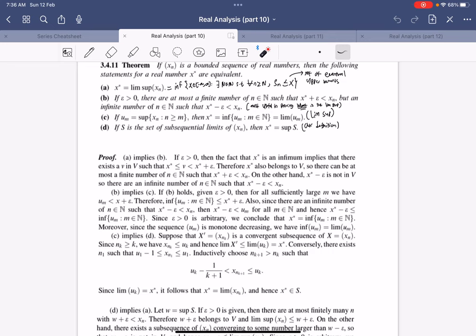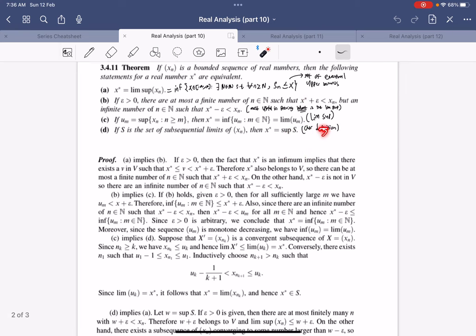And then on the other hand, if you take lim sup minus something small, then it's no longer in this V, because this is an infimum of the set already. So you're going less than the greatest lower bound, so you're not in V. So there must be an infinite number of terms such that the sequence is greater than x star minus epsilon.